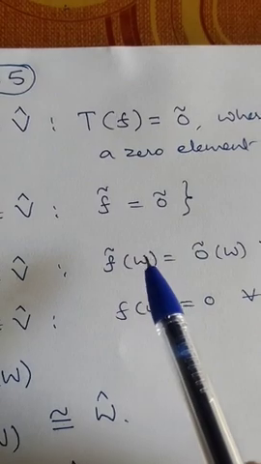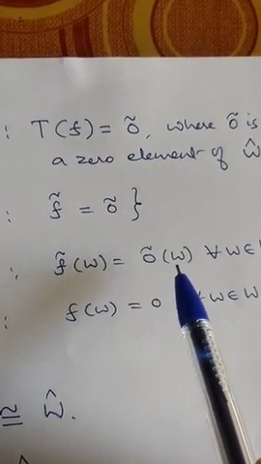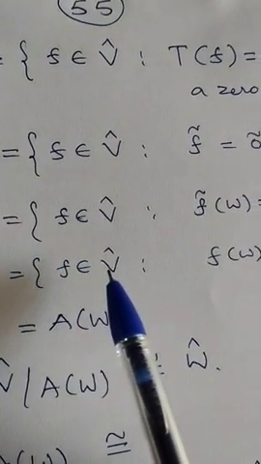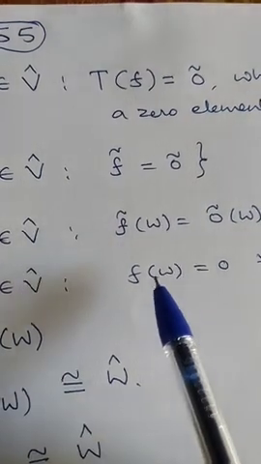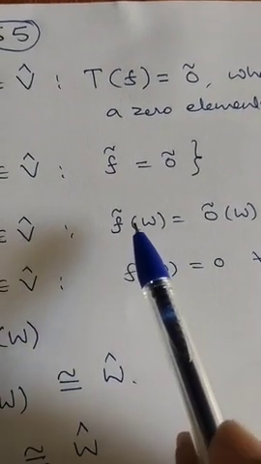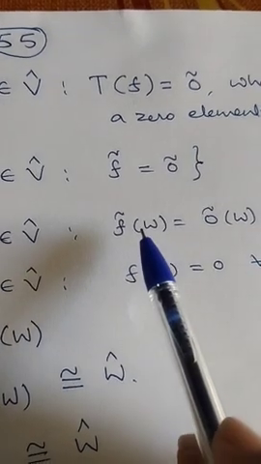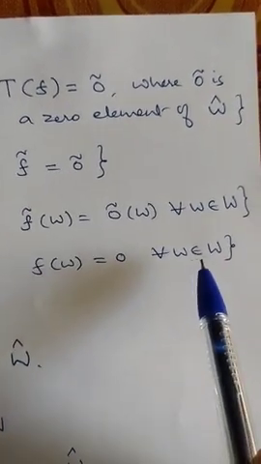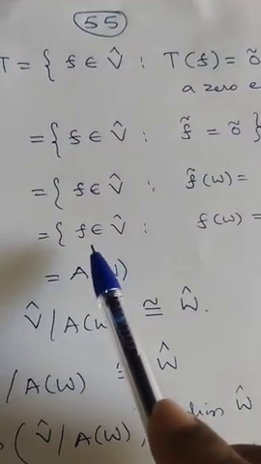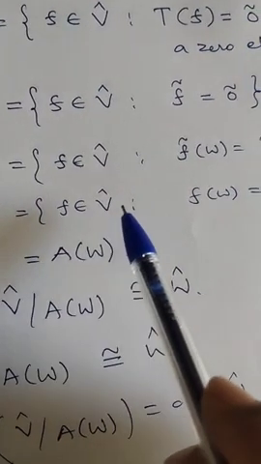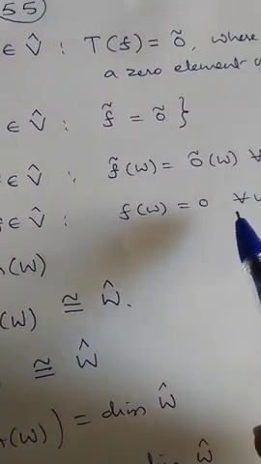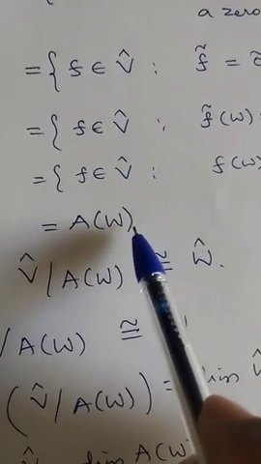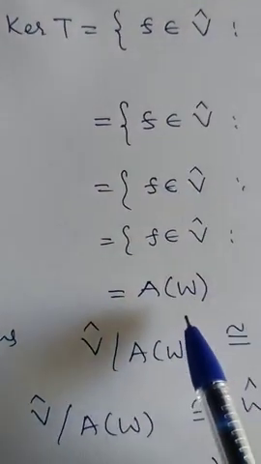That means f tilde of w is the same as 0 tilde of w for every w belonging to W. So this is the set of all f belonging to V cap such that f tilde of w is, by definition, f of w, because f tilde is the restriction of f to W. So f of w is equal to 0 tilde of w, which is 0, for every w belonging to W. This is by definition nothing but the annihilator of W. Therefore, kernel of T is nothing but the annihilator of W.